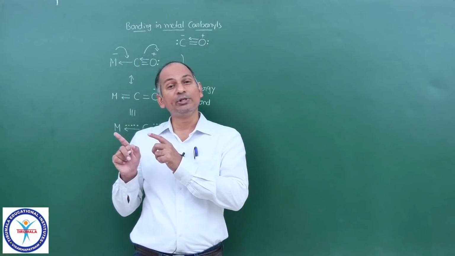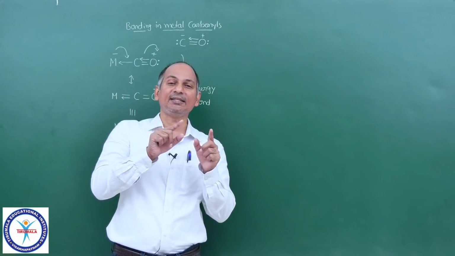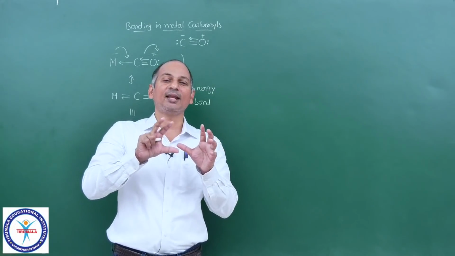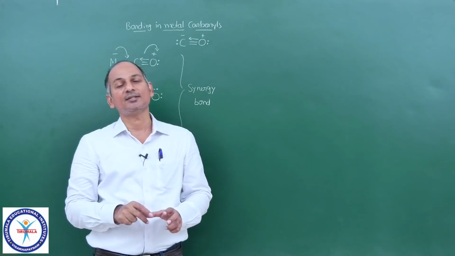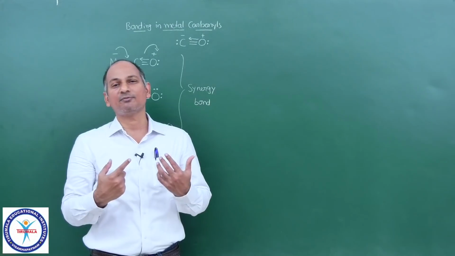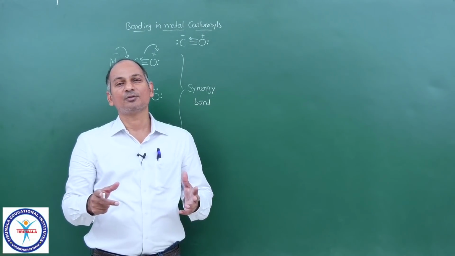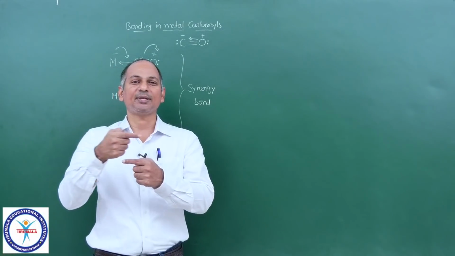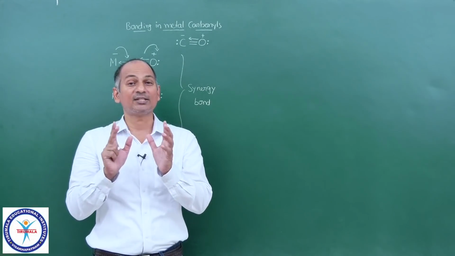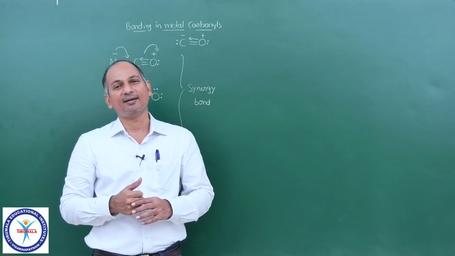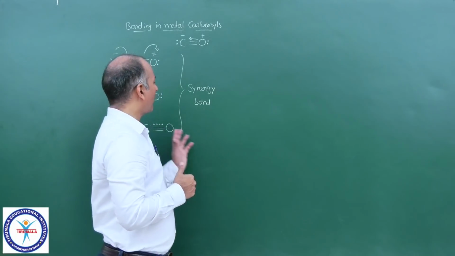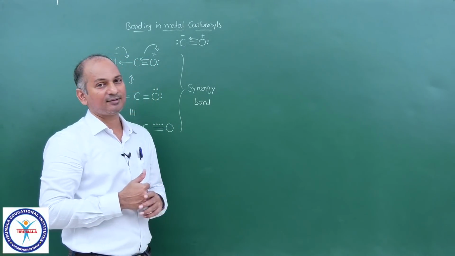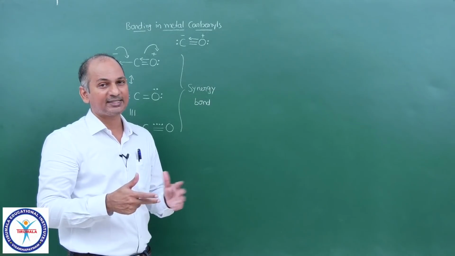But whenever the Lewis acid donates electron density, then carbon monoxide's electron donating ability increases enormously, and the bond becomes very strong. So this is what is meant by sigma donation, pi acceptance, and carbon monoxide is one such ligand. Okay, and what are the consequences of this type of bonding, synergic bonding?